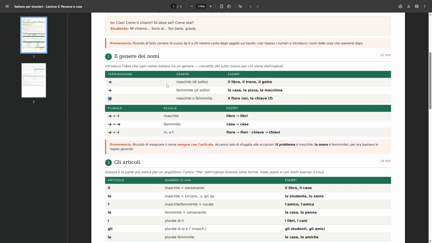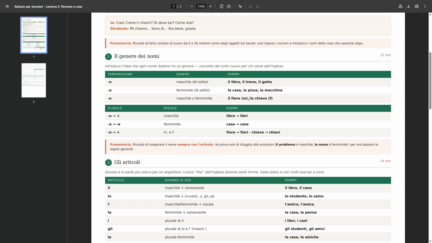Then we have ending with E. How is it pronounced in Italian? Yeah, you're absolutely right. It's pronounced like so, masculine or feminine, maschile o femminile, as for the gender. And some examples are il fiore, the flower, and this one is masculine in Italian.